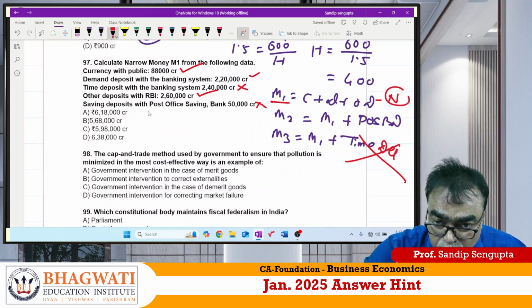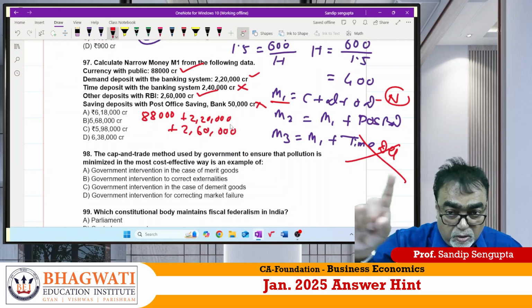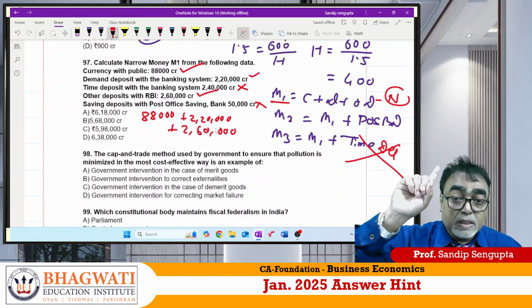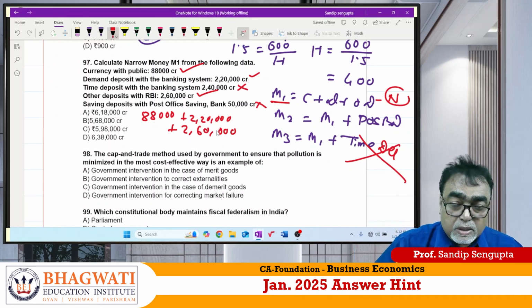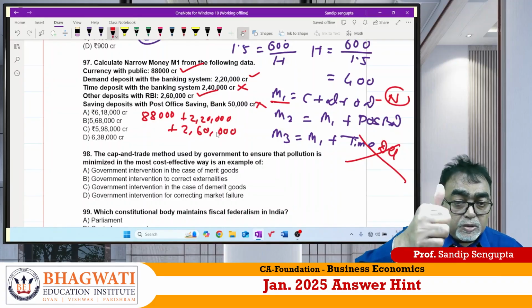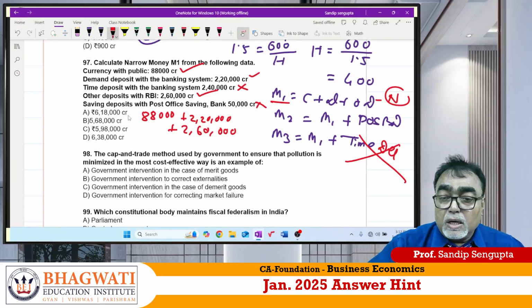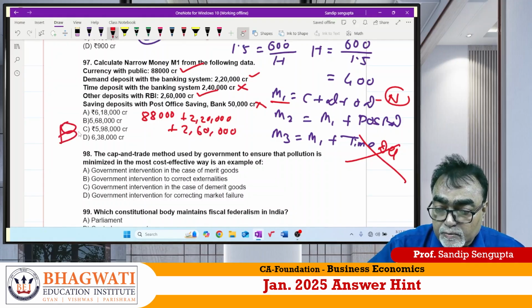So what are the things to be included? 88,000 plus 2,20,000 plus 26000. Careful. Narrow money means C plus D plus OD. C stands for 88,000. D stands for 2,20,000. Time deposit not applicable. POSBD not applicable. So if we add this, the answer comes out as B, 5,68,000.